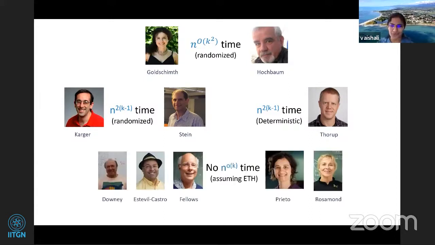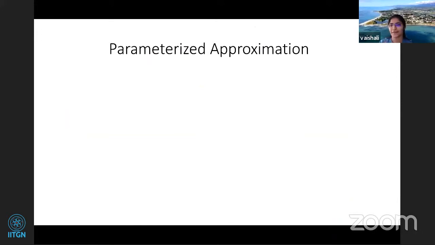And Downey, Estivill-Castro, Fellows, Prieto-Rodriguez, and Rosamond gave the hardness result, saying that there's no n to the little o of k time algorithm under ETH. So this also means that the problem is W[1]-hard when parameterized by k. And that brings us to the topic of study, which is parameterized approximation for this problem. Here our goal is to get a parameterized approximation better than 2, because 2 is possible in polynomial time. Combining the two results, hardness of approximation better than 2 and W[1]-hardness, this brings us to the natural problem of parameterized approximation.